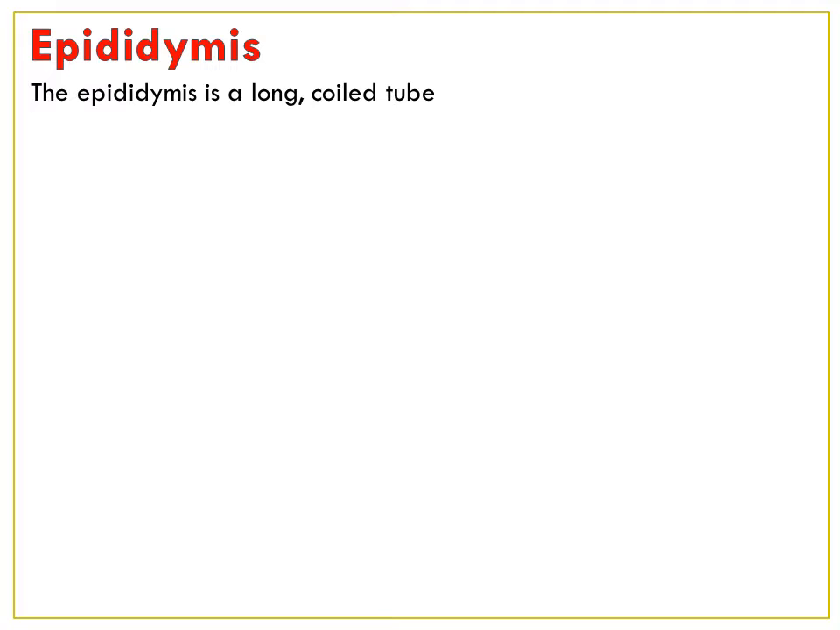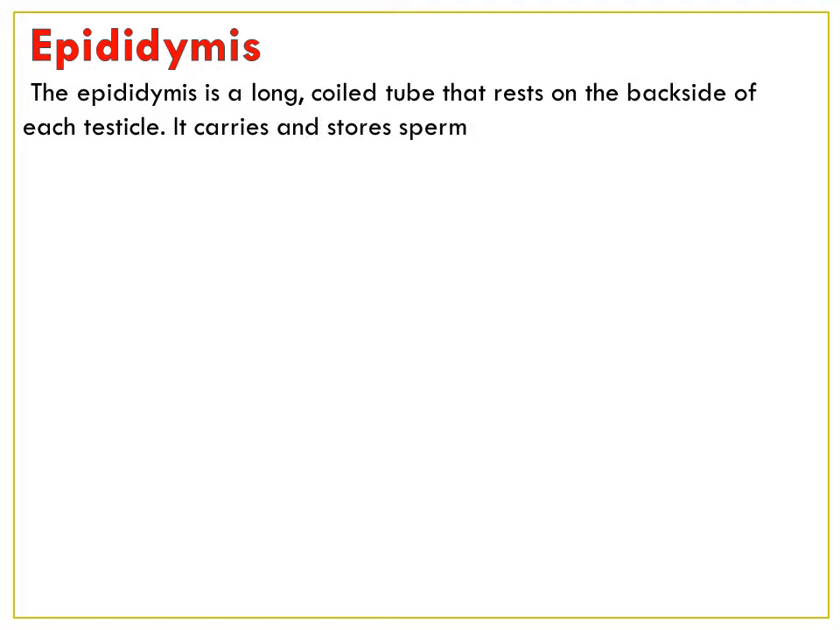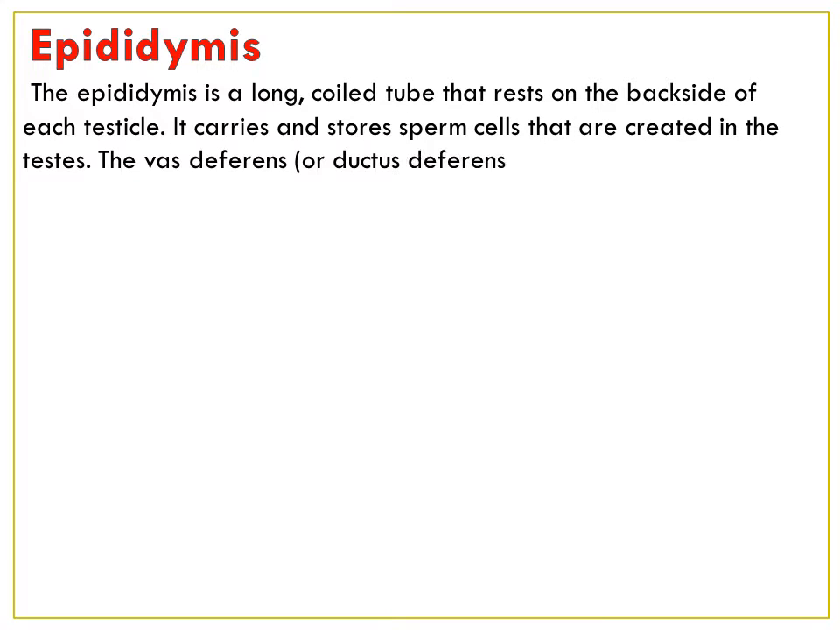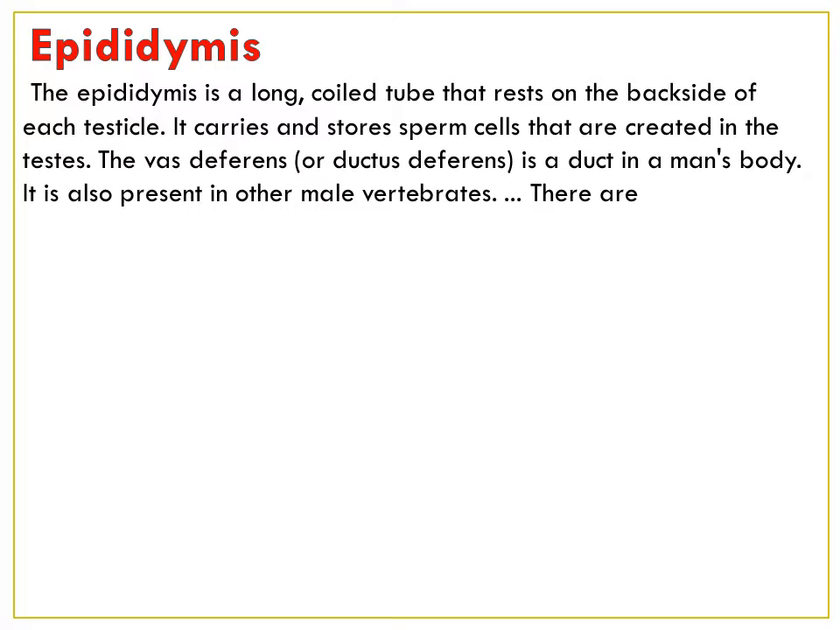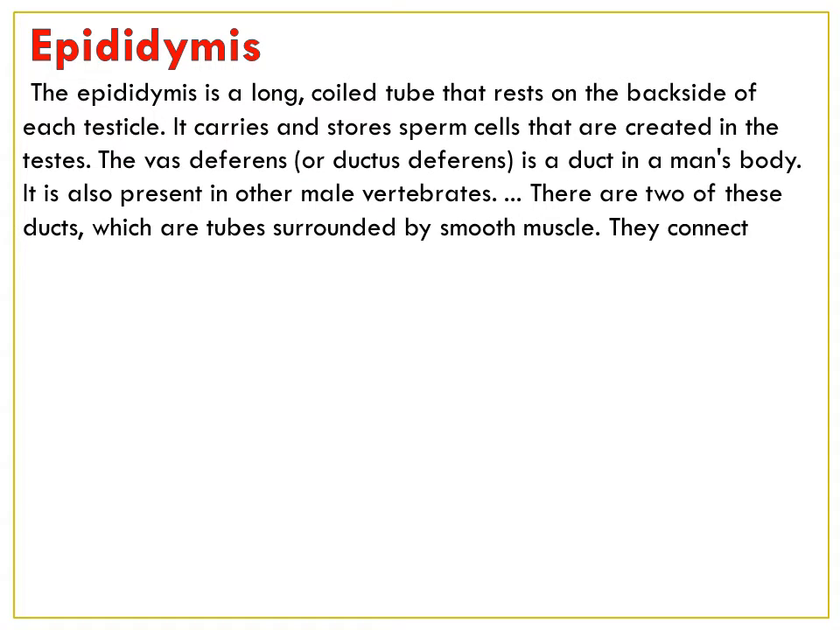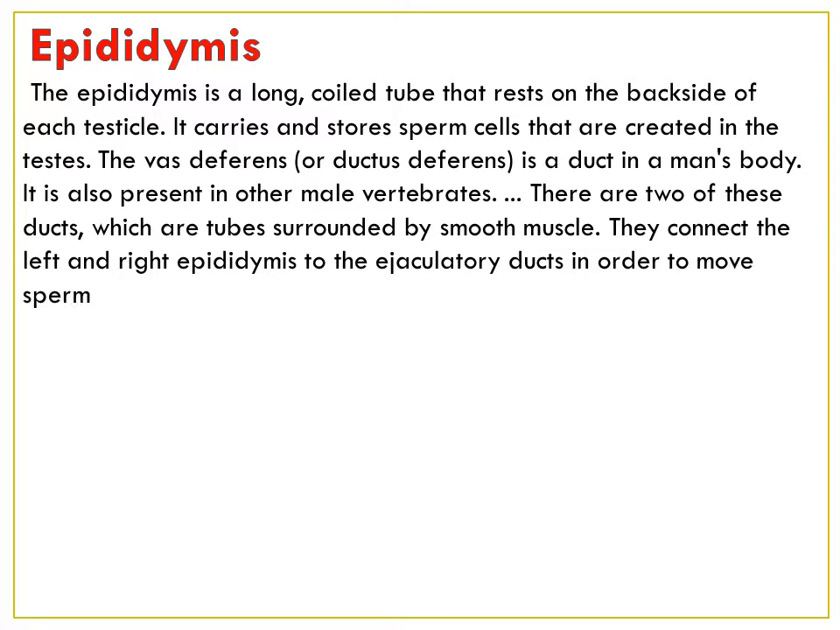What is epididymis, children? It is a long coiled tube that rests on the backside of each testicle. It carries and stores the sperm cells that are created in the testis. The vas deferens is the ductus deferens. It is a duct in the male's body. It is also present in the male vertebrates. There are two ducts, which are tubes surrounded by smooth muscles. They connect the left and the right epididymis to the ejaculatory ducts in order to move the sperm.